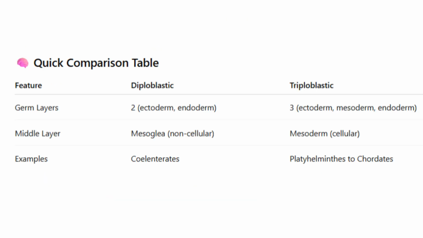Quick comparison table. Feature: diploblastic, triploblastic. Germ layers: 2, ectoderm, endoderm; 3, ectoderm, mesoderm, endoderm. Middle layer: mesoglea, non-cellular; mesoderm, cellular. Examples: coelenterates; platyhelminths to chordates.